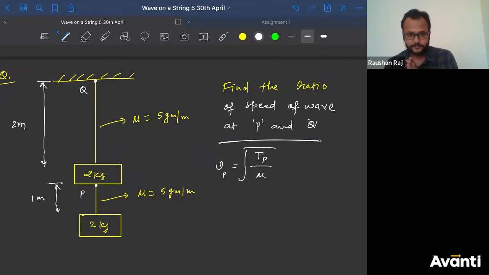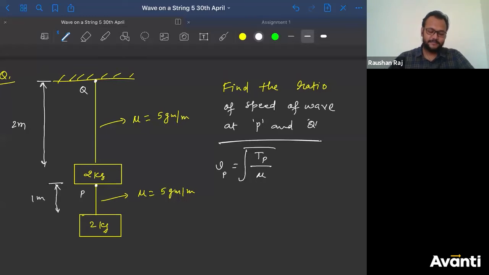Now it's your choice. If I give you the length also, mu is also given to you. That means there is a mass of string, but do we need to consider the mass of string or not? Click yes if you want to consider it, click no if you don't want to consider it. Okay. चलो, few of you want to consider also. Okay, ठीक है, I got the point. Yeah, very good.